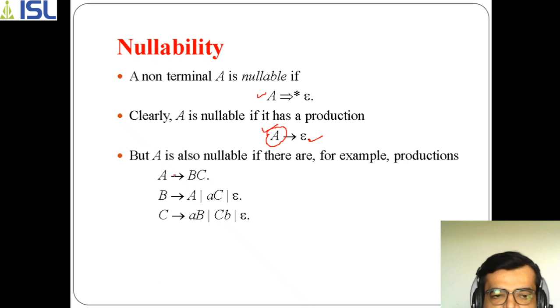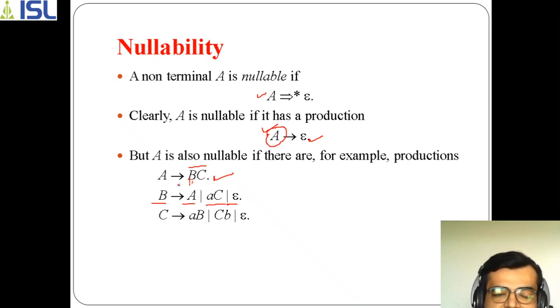Similarly, for example, in this production, A goes to BC. Here B and C are non-terminals. But here, B will derive either to A, or to AC, or to epsilon.